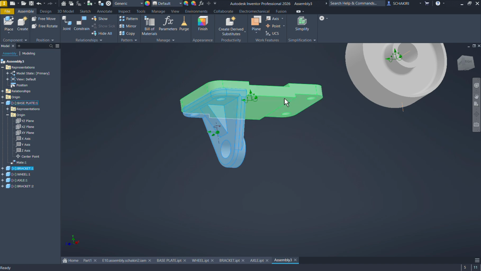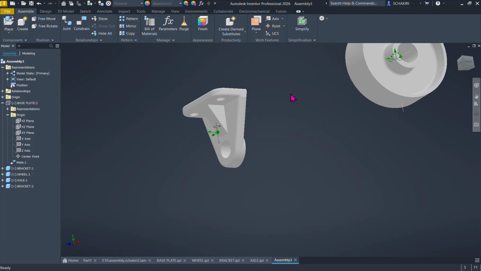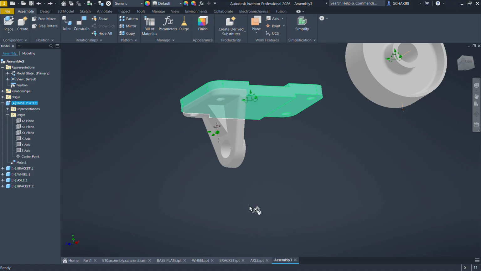I forgot to do something in the beginning: the base part should be grounded. So we select the first part, right click, and here we make it grounded. Grounded means it should not move, it should be fixed.